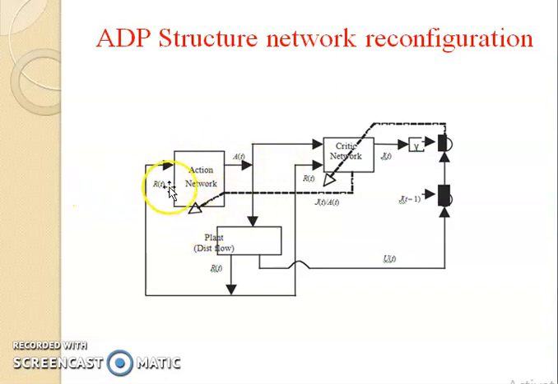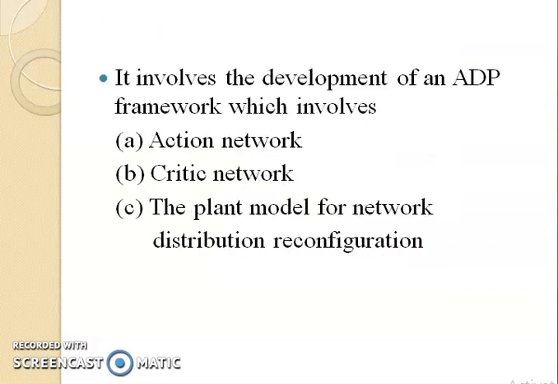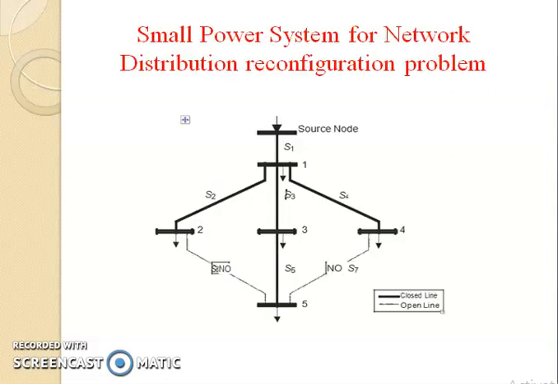So the structure of the ADP is configured by using the action network, critic network and the plant. This is how the development of the ADP framework takes place. Usually the network distribution reconfiguration is done in the actual plant model. The action network and the critic network receive the input, and they give the inputs to the plant model.